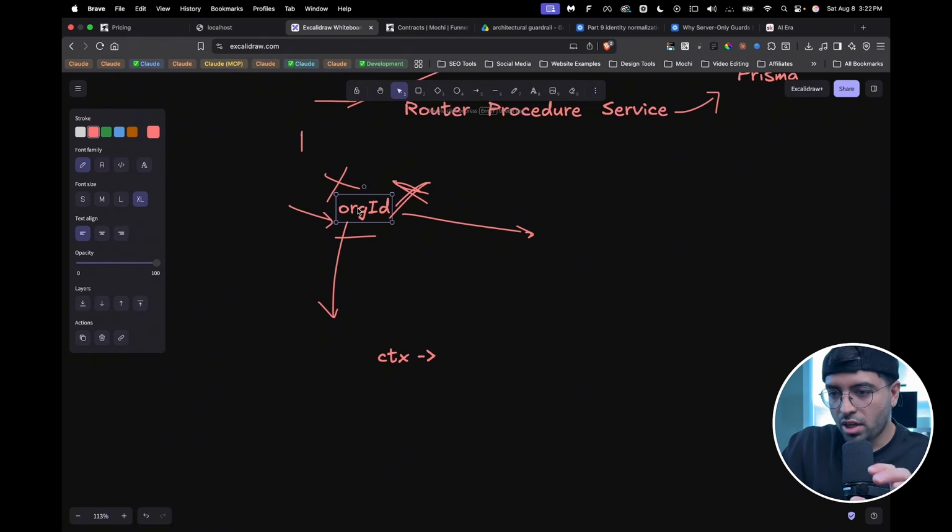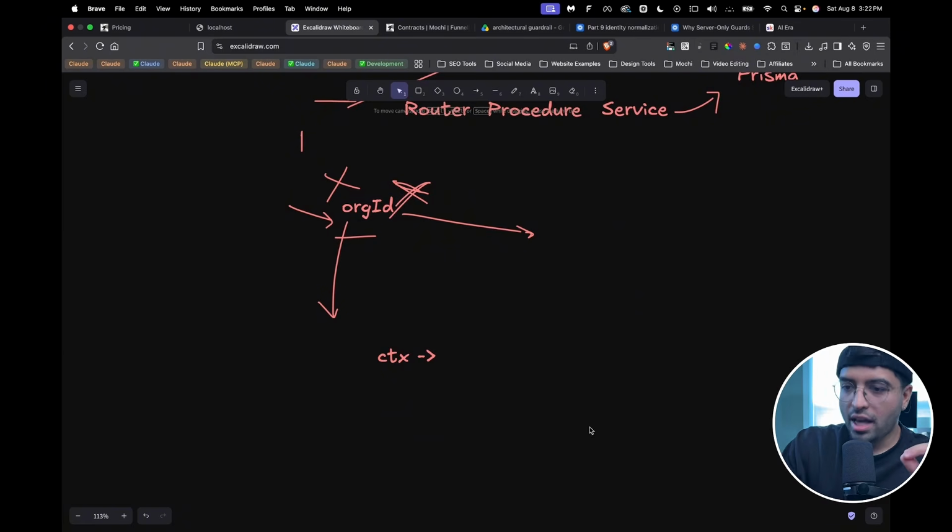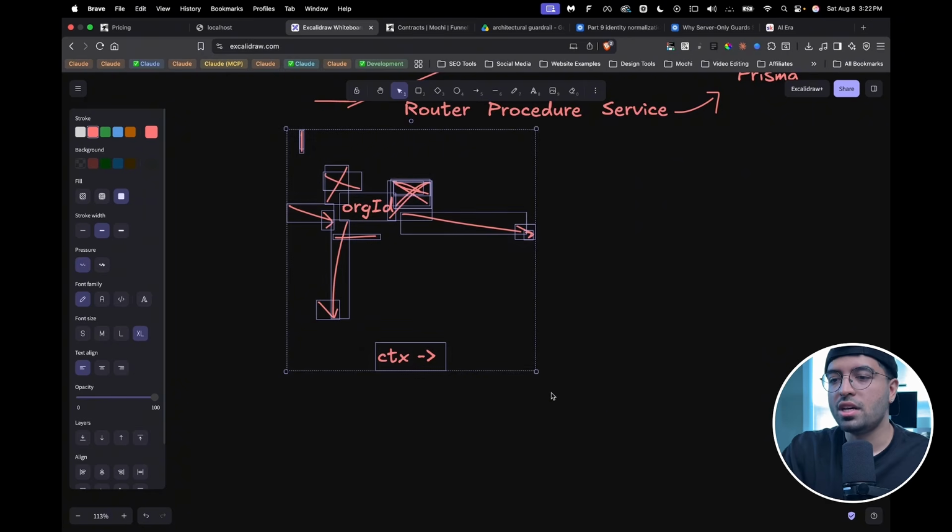Whatever it does, because I've injected this on the back end, not injected into the prompt, it's injected into the API endpoint. So even if the prompt has fetch from org ID XYZ, it's going to fetch from the correct org ID because it's injected into the API request itself. I hope this is making sense. And so the same strategy is also followed on all of the API endpoints. And the reason is because of this very concept.